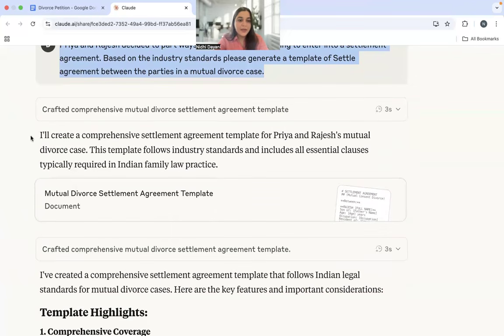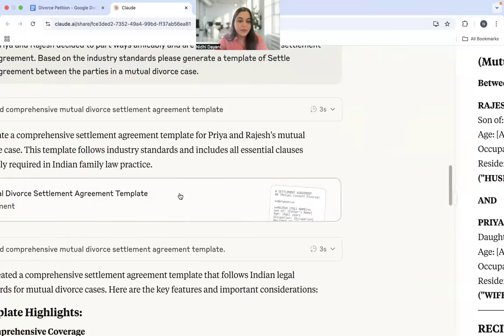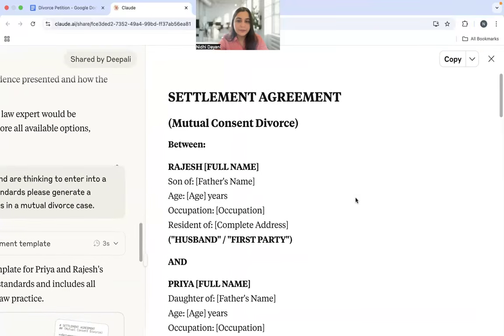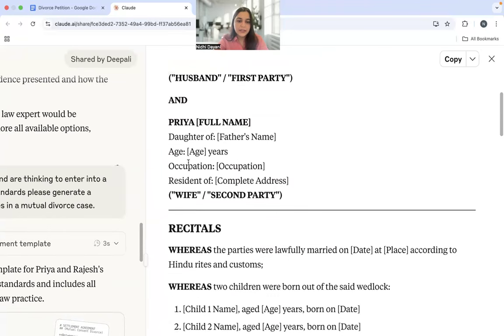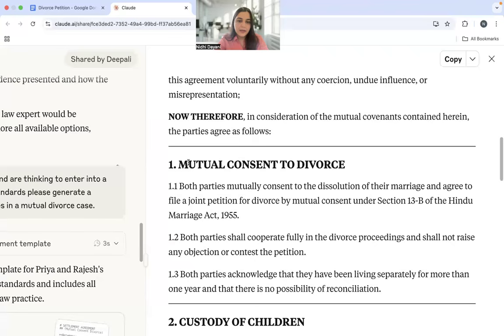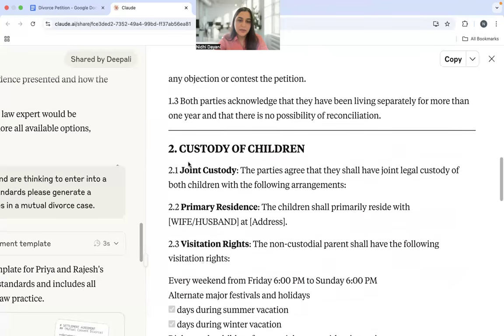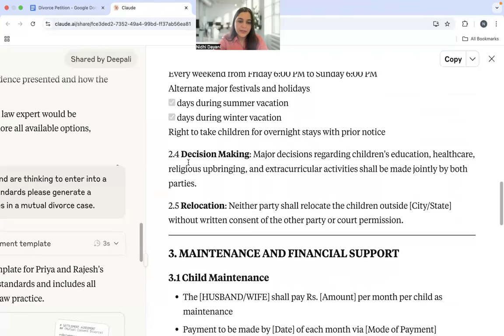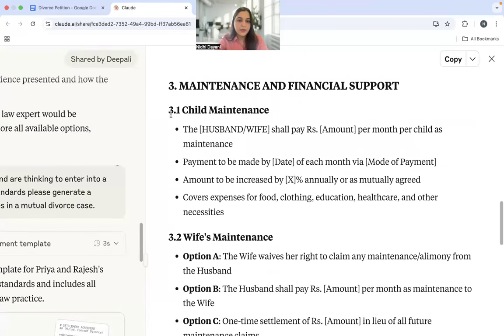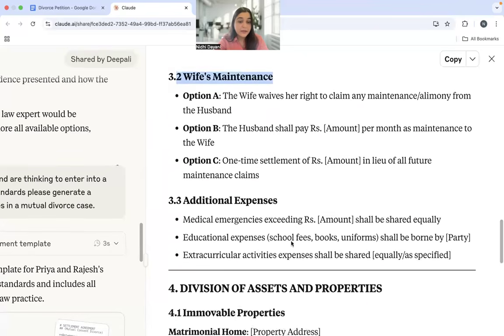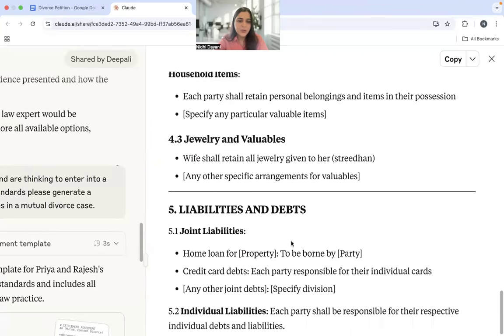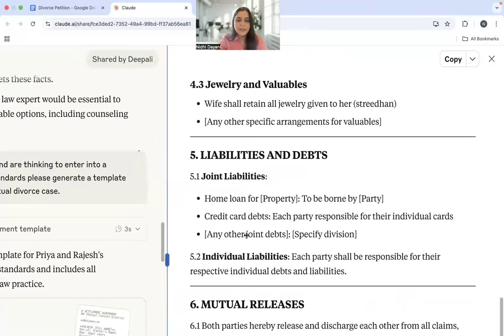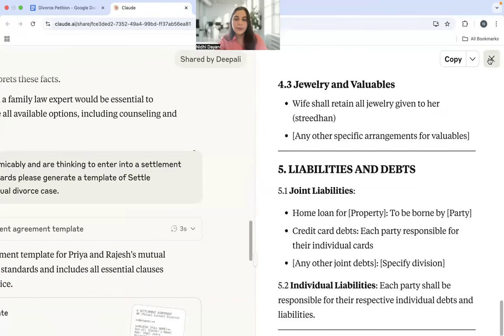So it has gone ahead and created a settlement agreement, which is present right here, right? So you can see the settlement agreement, mutual consent divorce. It has given the party names, recitals, mutual consent to divorce. What about the custody of children? Maintenance and financial support. So what about child maintenance, wife's maintenance? How will the assets and properties be divided? And so on and so forth. So I'll take you through the final draft once I have drafted the mutual divorce agreement as well.